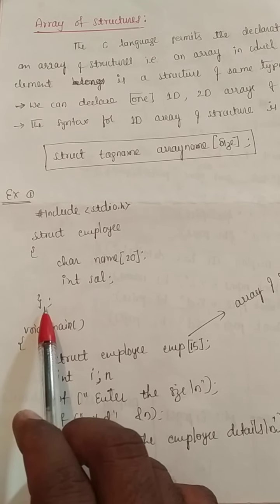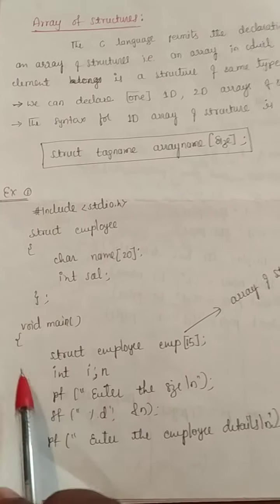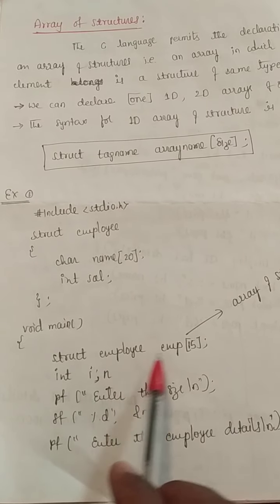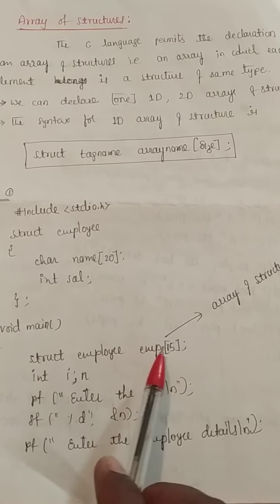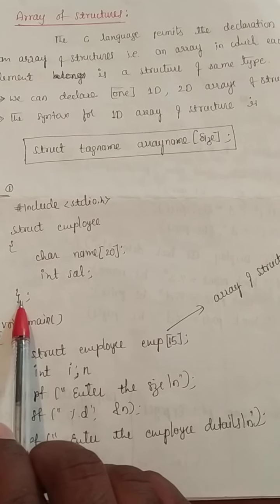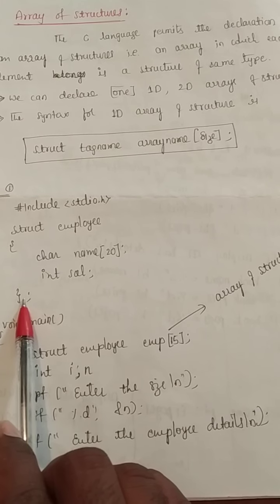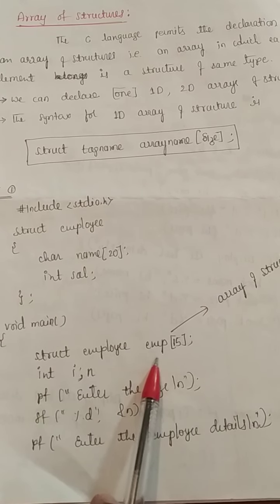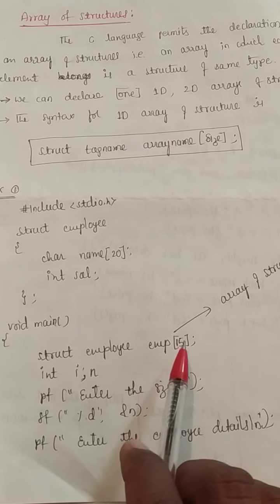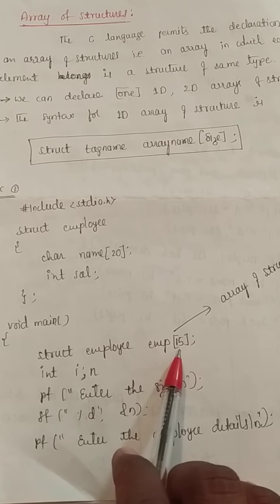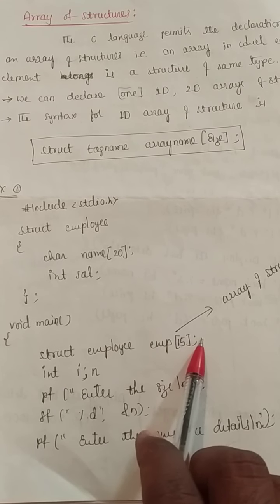You can observe that I am not declaring any structure variable here. I am going to declare this structure variable as an array of structures inside the main. Struct employee emp[15]. So this is what it shows, array of structures. You can also use this emp[15] here, which is also one type of declaration of array of structures. Otherwise you can declare like this as shown here. Struct employee emp[15] means an array of 15 employees we are taking. So maximum 15; if you declare 50, you can enter up to 50 employee details.